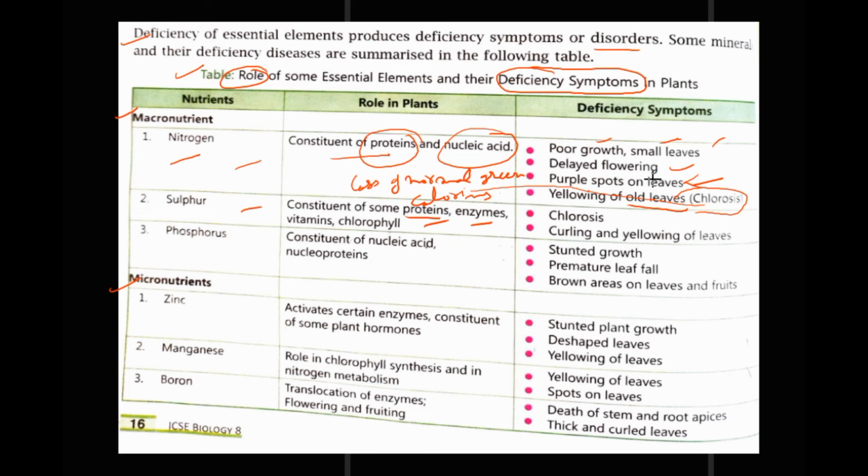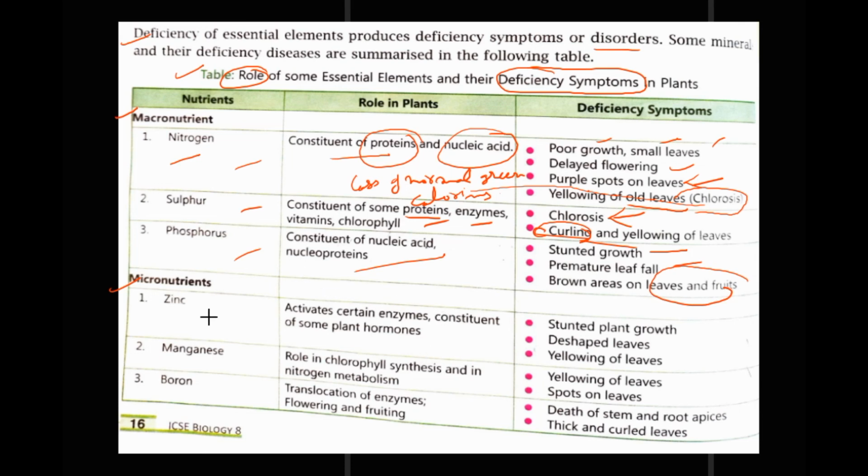Now sulfur, it is helpful in formation of proteins, enzymes, vitamins and chlorophyll required for the plants. Its deficiency symptoms are chlorosis and curling, and yellow leaves are folded, that is called curling and yellowing of the leaves. Phosphorus is also required for nucleic acid and nucleoproteins in the plants. Its deficiency symptoms are stunted growth, premature leaf fall and brown areas on the leaves and fruits.